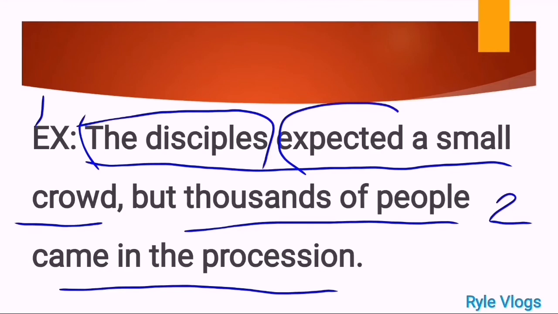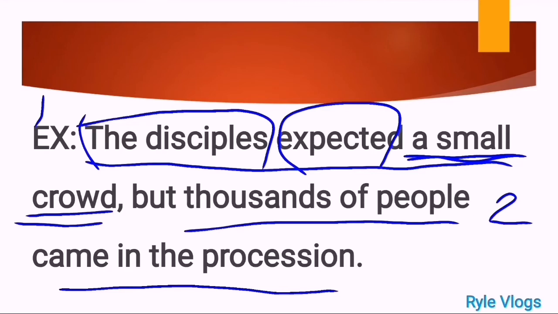We have expected. Okay, and we also have supporting details to make this part complete: a small crowd. So meaning to say, if we're going to read this sentence, it already has a complete thought, meaning to say this is a sentence exactly. The disciples expected a small crowd. This is the first independent clause that we found.